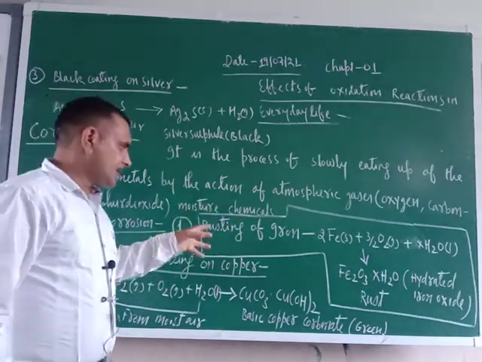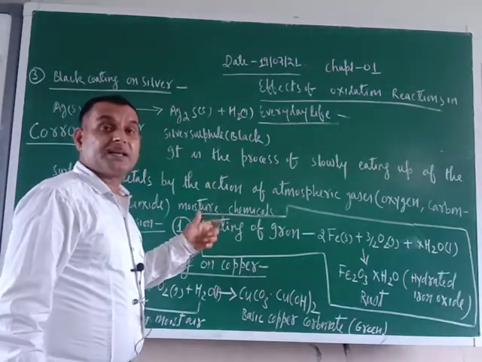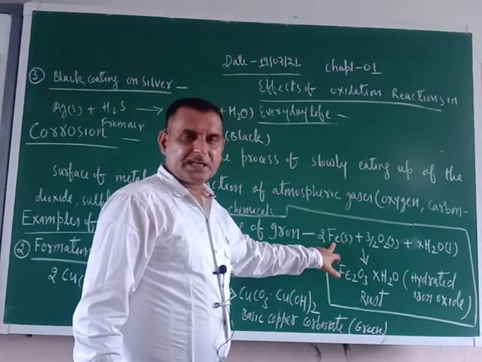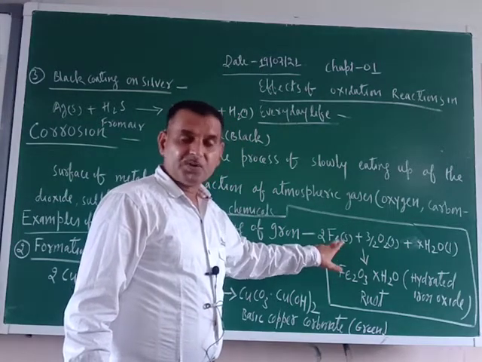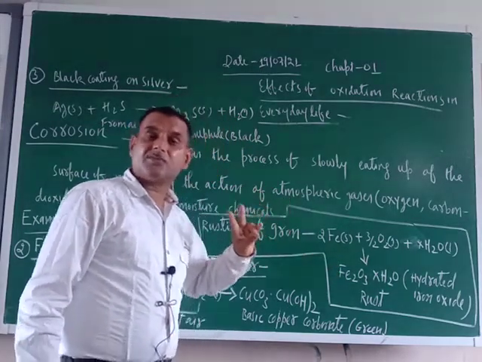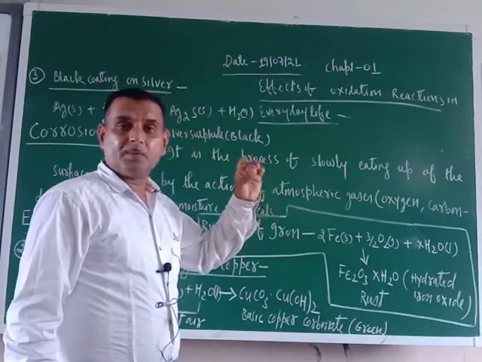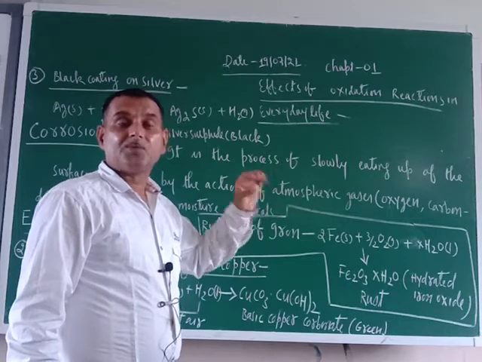Just see chemically how you will represent the rust formation. This is the iron, Fe, that is the symbol of iron. What are the two essential conditions for the rusting? There are two essential conditions for the rusting. First one is the moisture, second one is the air.